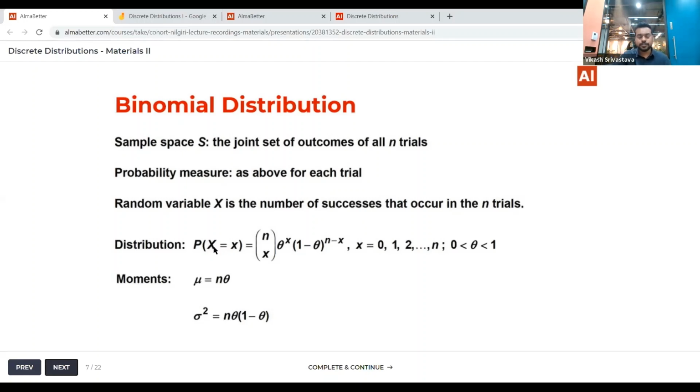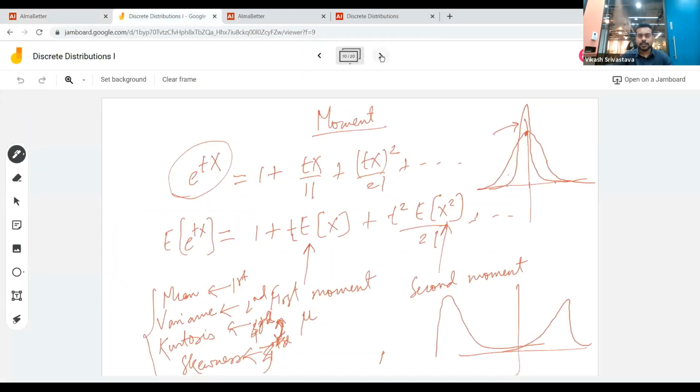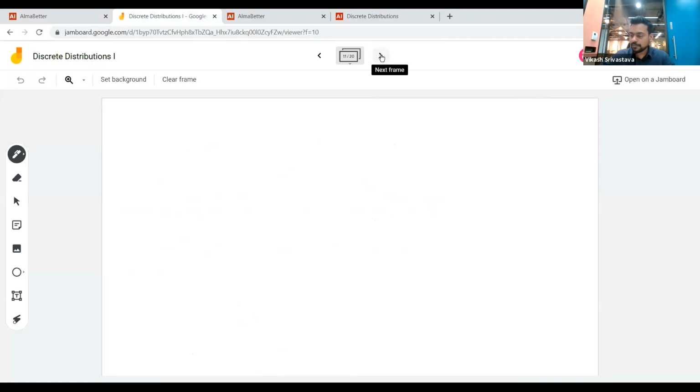This distribution is defined as probability of capital X equal to small x, and this is defined as nCx theta to the power x, 1 minus theta to the power n minus x. Let me just write this in the frame here. Probability of X equal to x is nCx theta to the power x, and what do we have? 1 minus theta to the power n minus x, right?